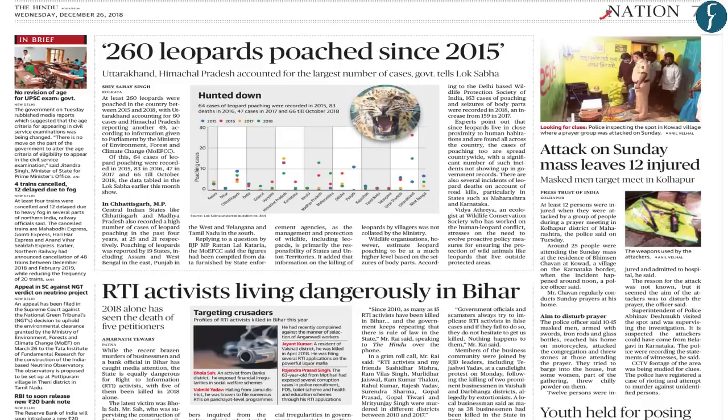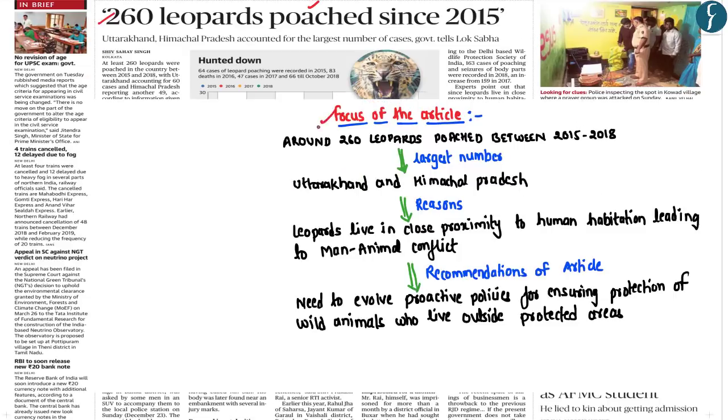Now coming to page number 7. From this particular page, the article which is important is '260 leopards poached since 2015'. Now, this particular article basically highlights that between 2015 and 2018, around 260 leopards have been poached, wherein the largest number of poachings have taken place in the states of Uttarakhand and Himachal Pradesh. And the main reason for the poaching is that the leopards live in close proximity to human habitation, which makes them prone to man-animal conflict.